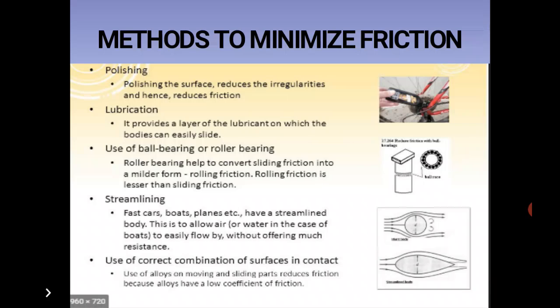Streamlining. Fast cars, boats, planes, etc. have a streamlined body. This is to allow air, or water in the case of a boat, to easily flow by without offering much resistance. Use of the correct combination of surfaces in contact. Use of alloy on the moving sliding parts reduces friction because alloys have a low coefficient of friction.